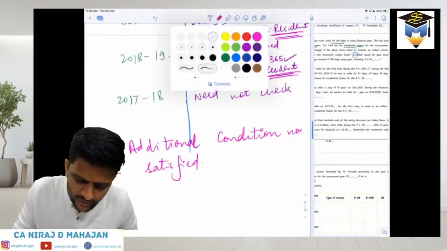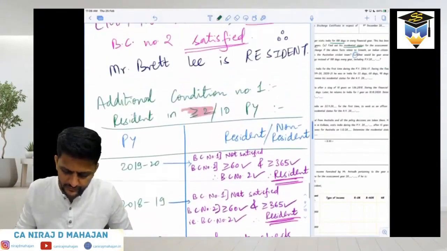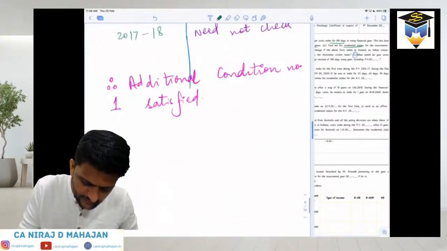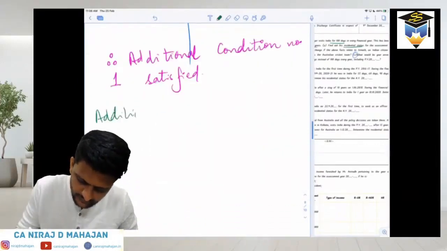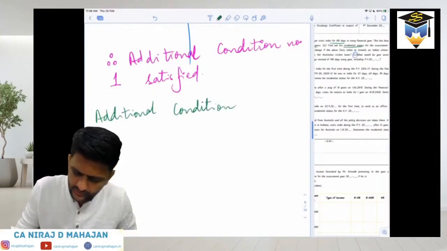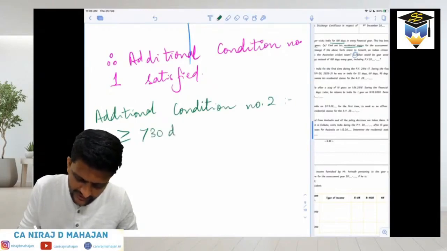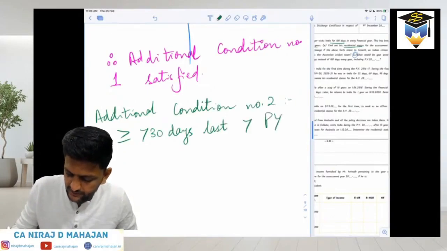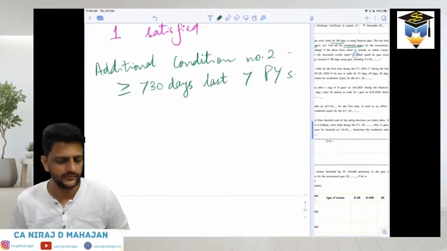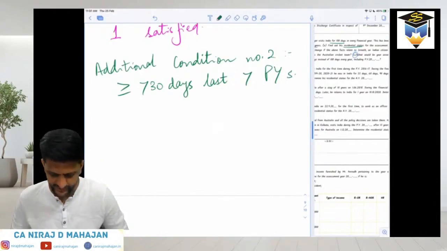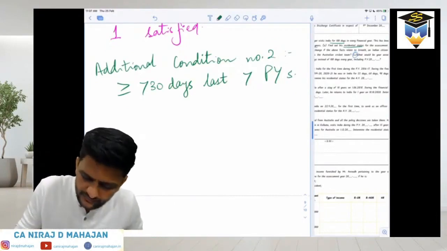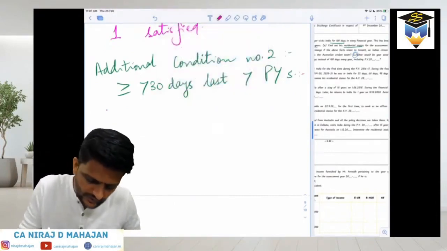Now let's check additional condition number 2. What did it say? At least 730 days in the last 7 years. Satisfied or not satisfied? Not satisfied.